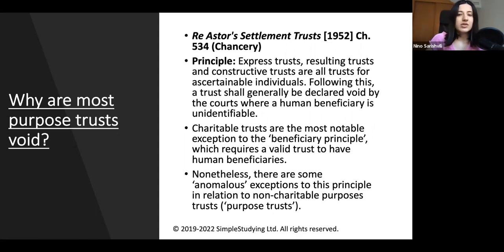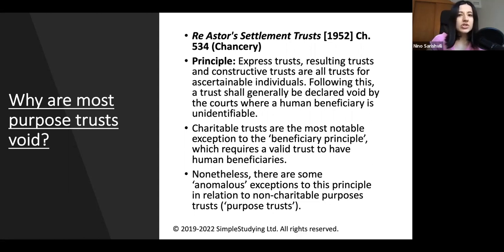So, to summarize, if you see in a trust scenario that there is no human beneficiary, the principle is that purpose trusts are void. So you need to have a look whether or not we can identify a charitable purpose here. If there is a charitable purpose, then you can go through the charitable trust discussion and apply the Charities Act 2011.